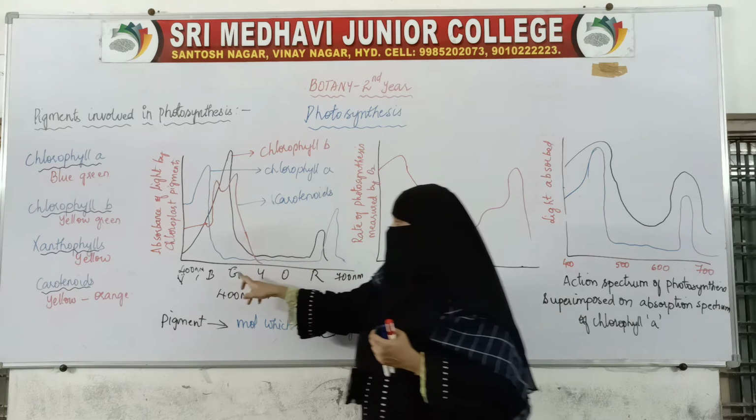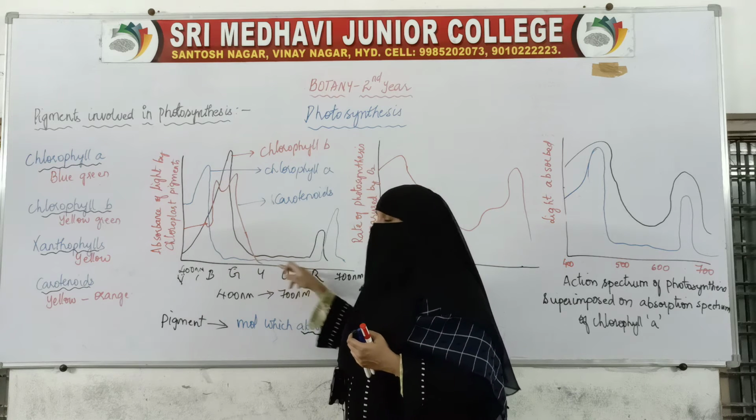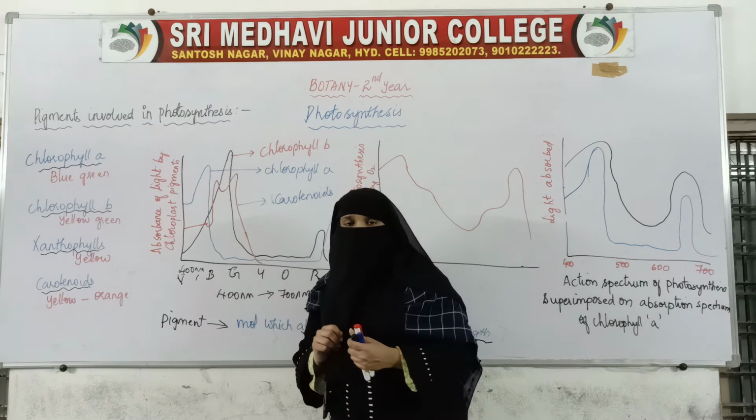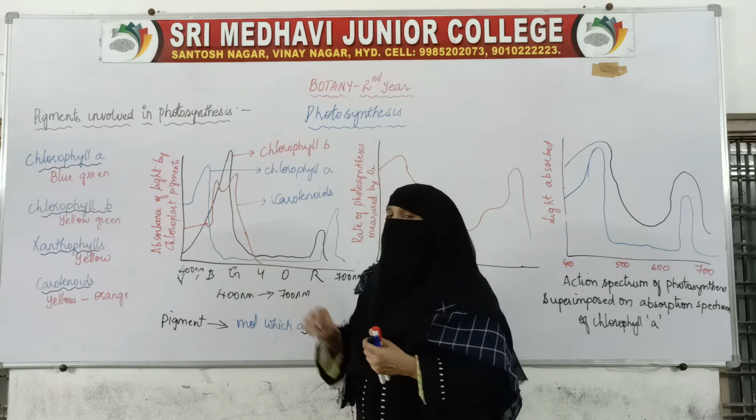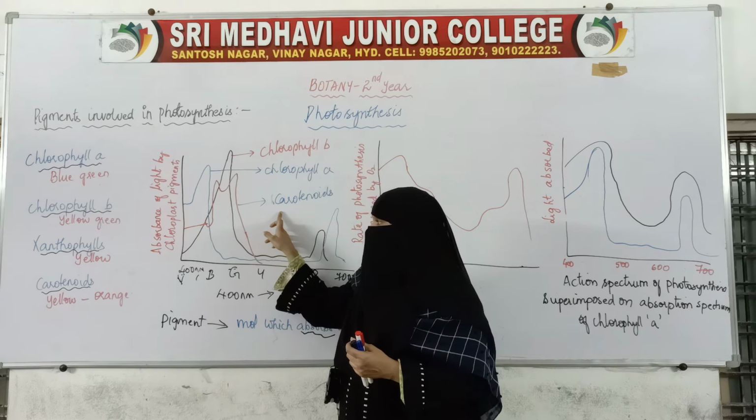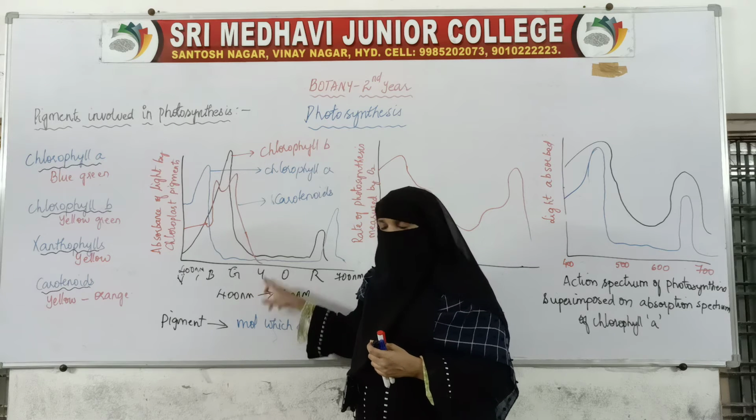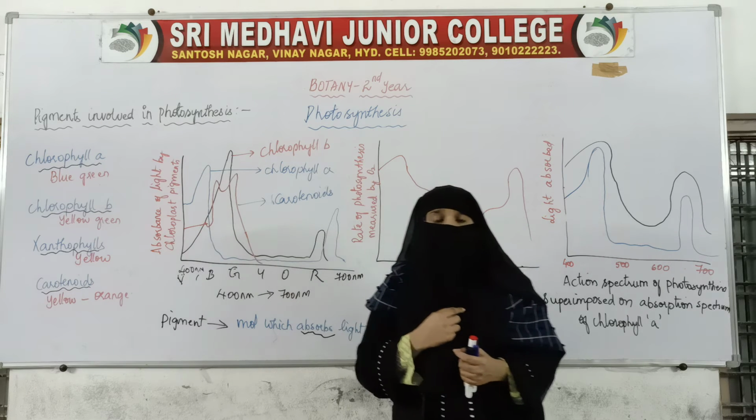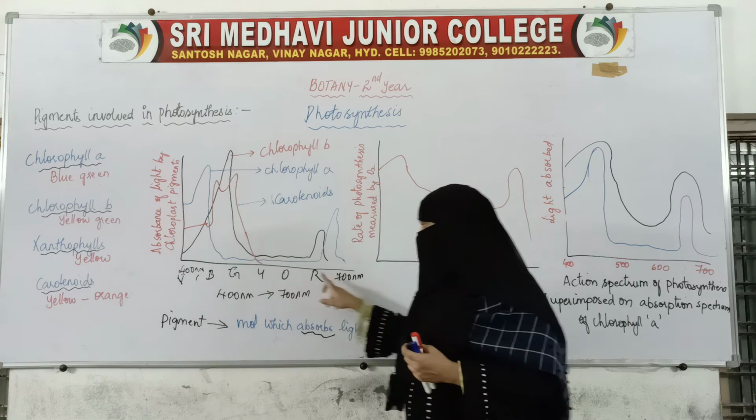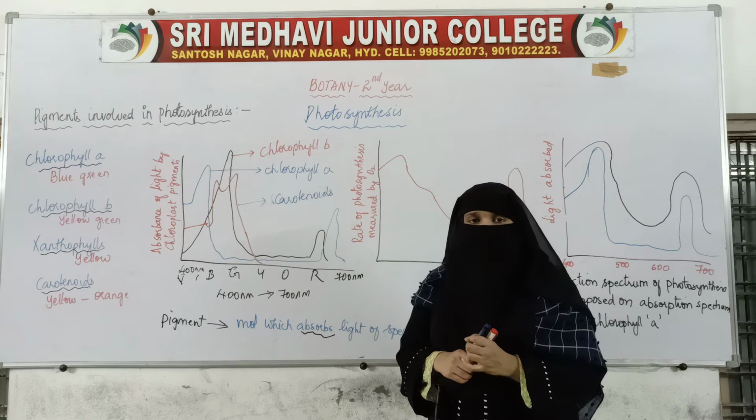Now coming to the xanthophyll, that is another one. It is showing a peak somewhere in the green and yellow region. So the carotenoids and xanthophylls absorb the light of the green and yellow region. Chlorophyll A and chlorophyll B will absorb the light from the blue region and the red region.